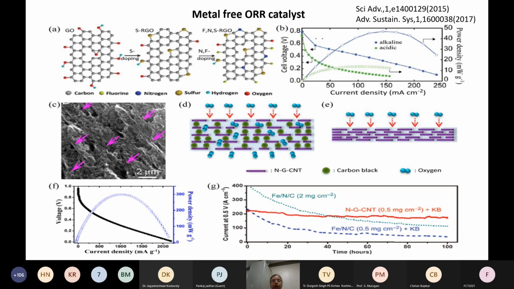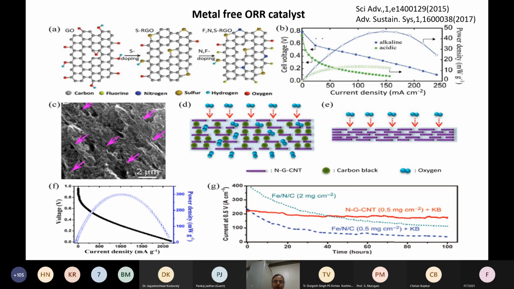Apart from all these things, we can also think of a metal-free catalyst. Like I said, we can go over to a totally metal-free environment where they have used modified graphene oxides itself, sulfur, nitrogen, fluorine doped graphene oxides.